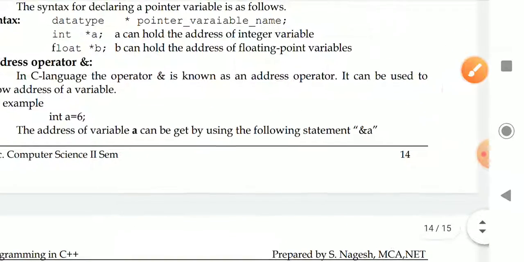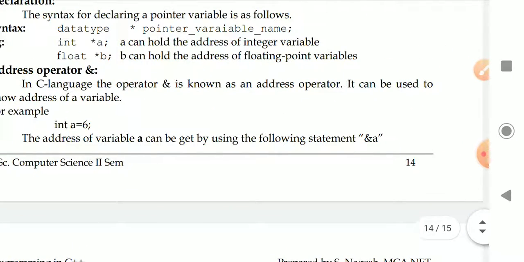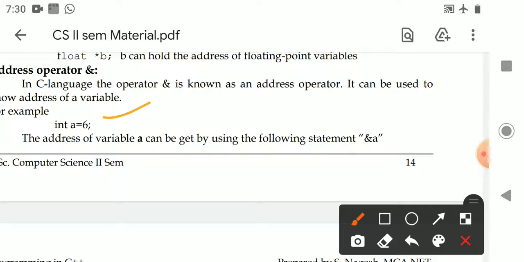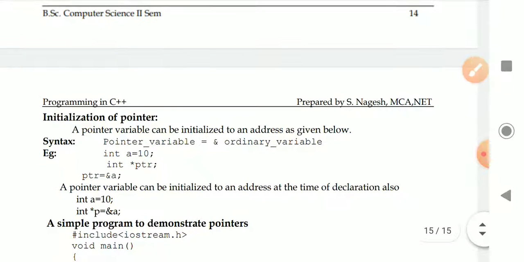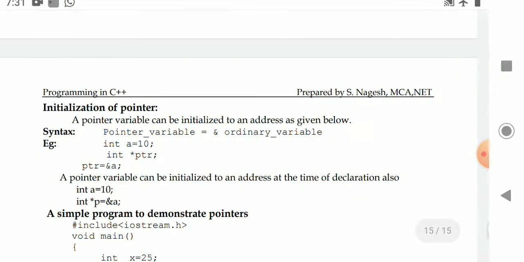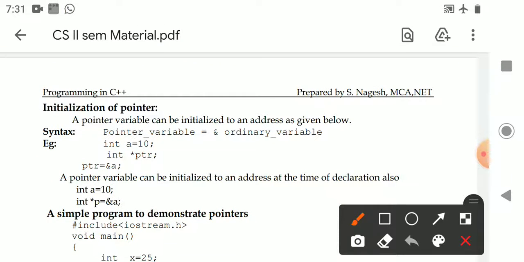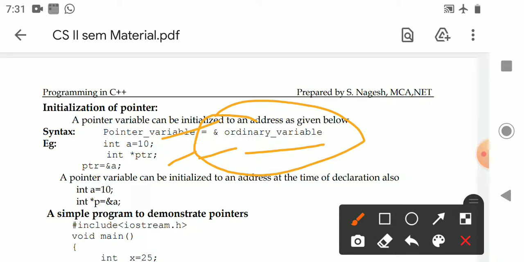So for example, int a is equal to 6. The address of the variable a can be obtained using the following statement. What is the statement? Ampersand a. Next, how to initialize the pointer variable? The pointer variable can be initialized like this: pointer variable, ampersand symbol and ordinary variable. Here a is a normal variable, an ordinary variable, and ptr is an ordinary pointer variable.